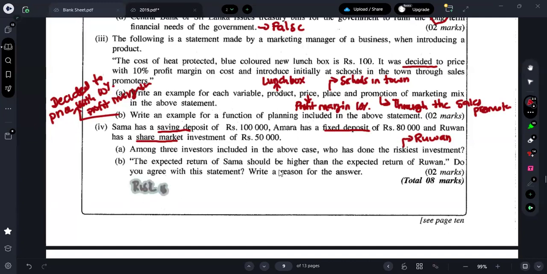Let me write the answer for this question. Do you agree with this statement? No. Why don't you agree with this statement? Because the risk for Ruwan is high.